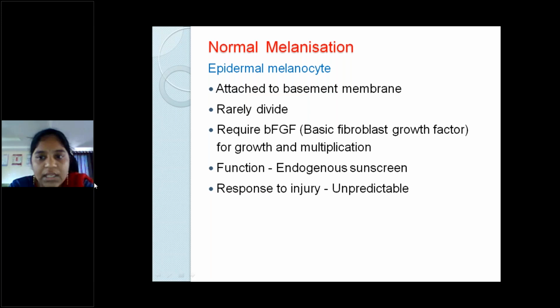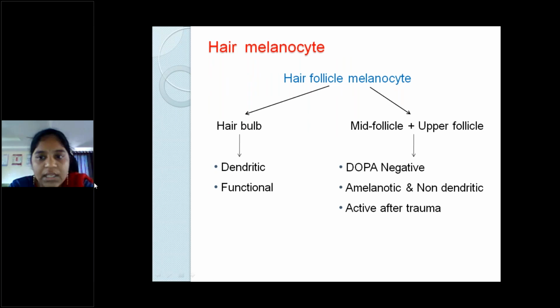As for the response of the melanocyte to any injury, whether thermal or chemical, the outcome is unpredictable. Sometimes the cell can reform and sometimes it won't, and it will be destroyed. In the hair, the melanocyte is present in the hair bulb and also in the mid follicular and upper follicular area.